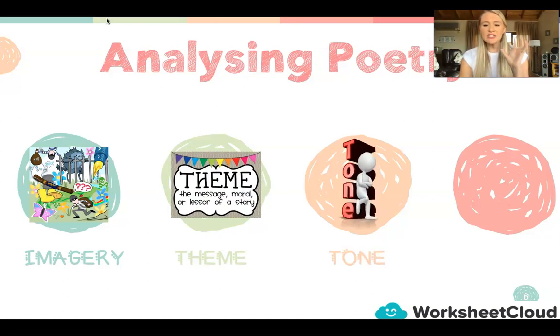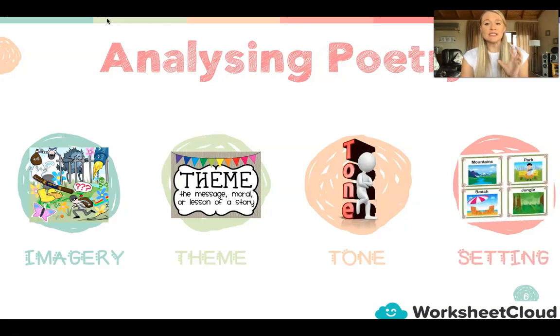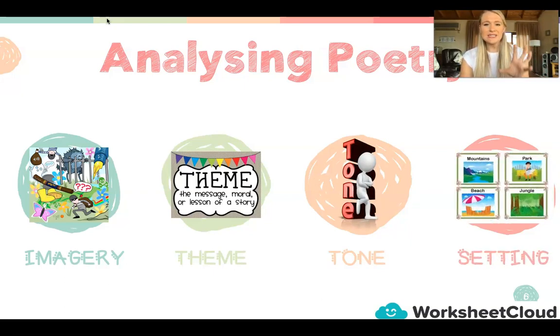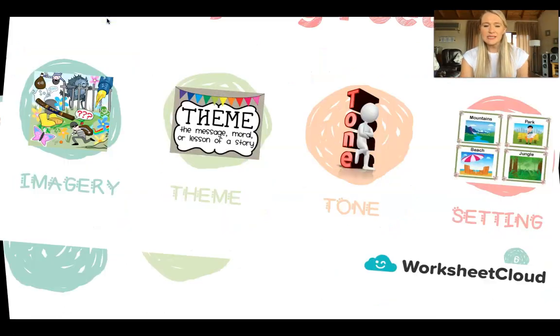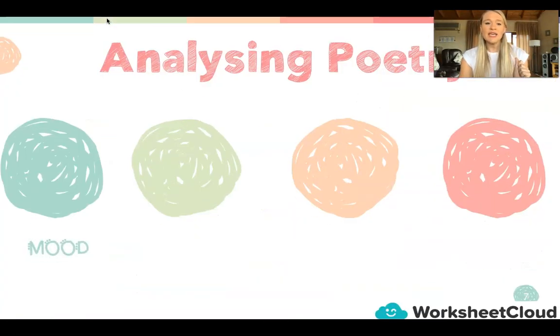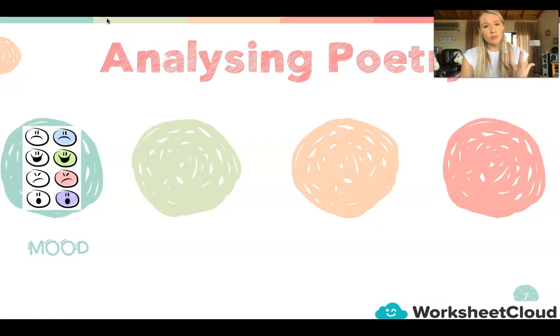We're going to be diving into the tone of poetry. We are going to be looking at the setting. Every poem is set in a particular place. Then we are going to be looking at the mood of the poem. Is it a somber poem? Is it a happy and uplifting poem? What is the mood of the poem?